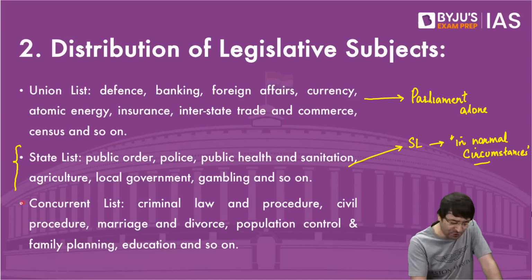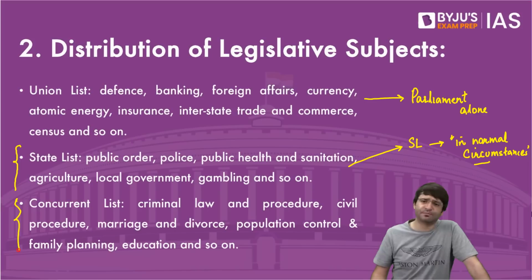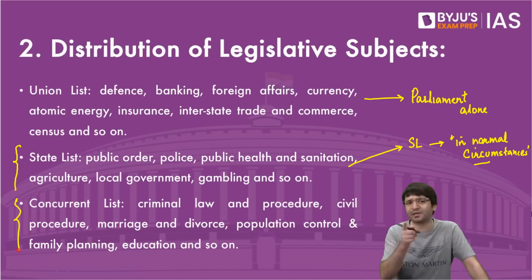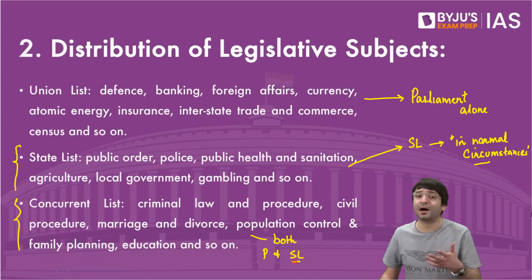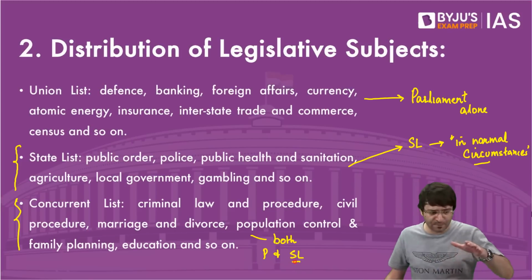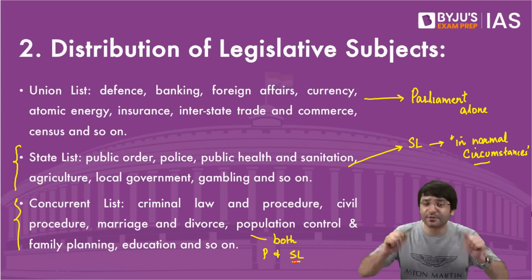But then there is something known as the concurrent list. Criminal law and procedure, marriage, divorce, electricity, education. Who has the power to make laws? Both Parliament as well as state legislature. But sir, how? What if the law passed by the Parliament is in conflict with state legislature?